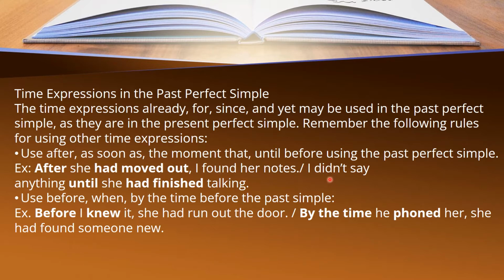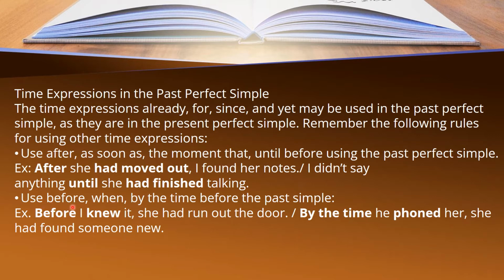Now let's take another example. I didn't say anything until she had finished talking. So in this case, you have also seen that we use simple past tense in the first clause, and after that, until she had finished talking, we use the past perfect tense, meaning the third form of verb along with the auxiliary verb had.